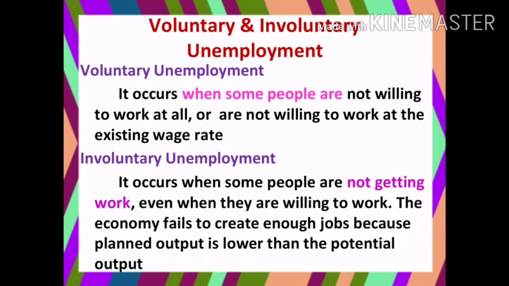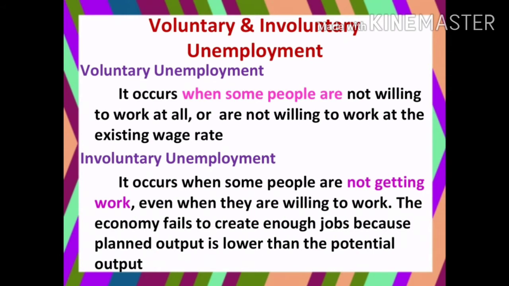The next two types of unemployment are voluntary unemployment and involuntary unemployment. The first one, voluntary unemployment, occurs when some people are not willing to work at all. Sometimes they don't like to work, or otherwise they are not willing to work at the existing wage rate. For example, he may be willing to work only for 50,000 rupees, but he is not able to get a job for 50,000. He is getting a job only for 25,000. So he is not ready to work. That kind of unemployment is called voluntary unemployment.